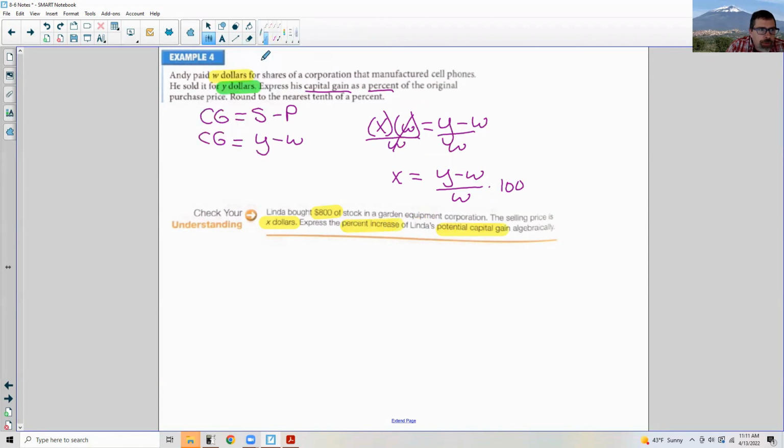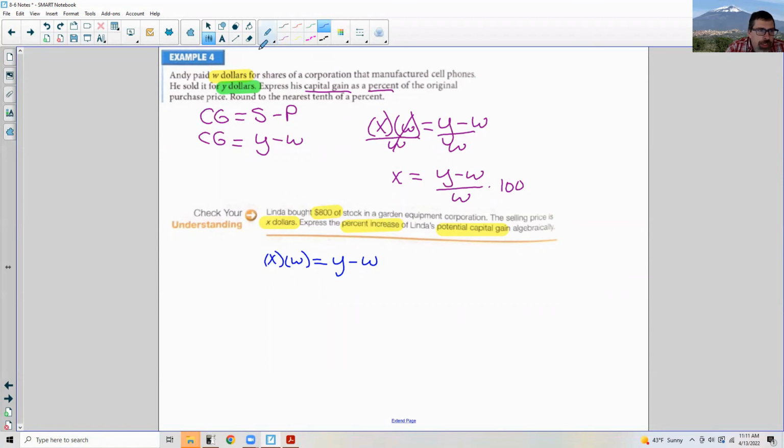So what we're going to do is what we just did before. So if we look at this equation right here, we're going to write it as X times W equals Y minus W, where Y was our selling and X was our purchase.